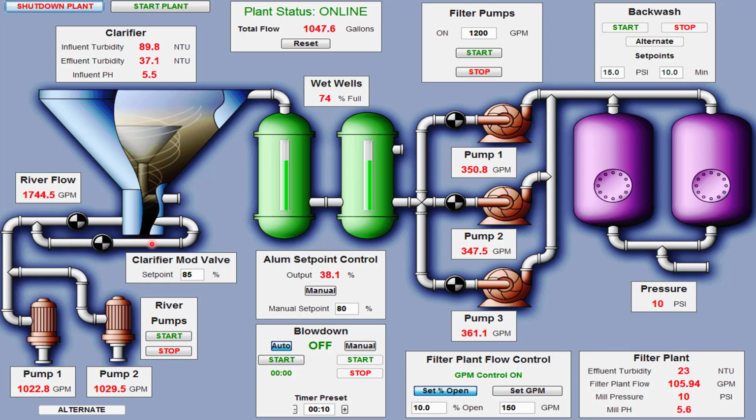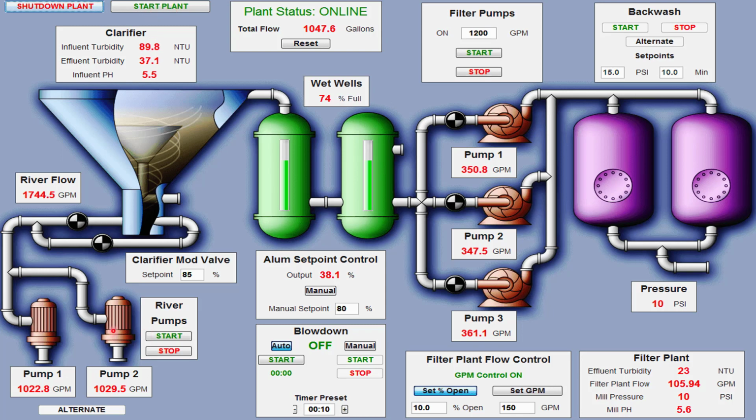Now I will give a brief, quick description of how, with the help of a SCADA system, we control any process plant. Suppose we want to control an oil and gas refinery plant. In SCADA software, this is the graphical representation, or the layout, of the overall plant. If we want to start this plant, we use this push button, start plant.